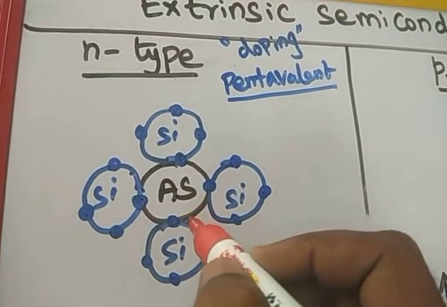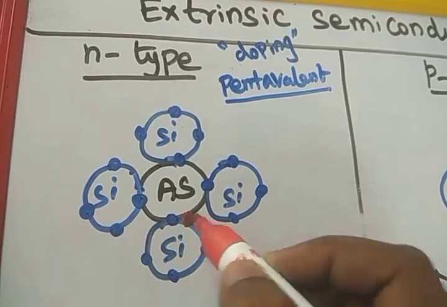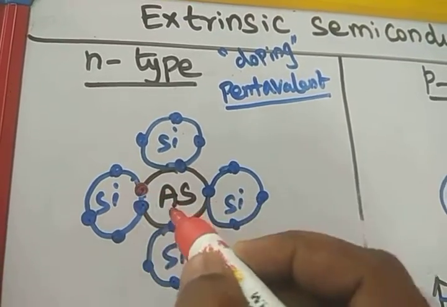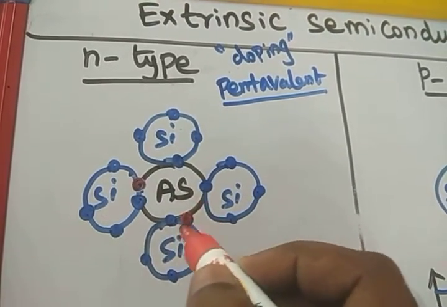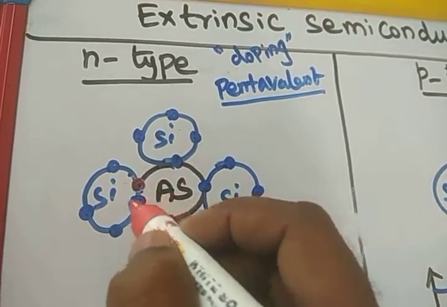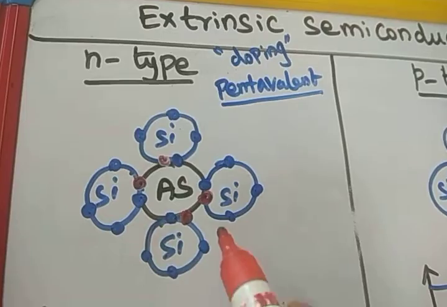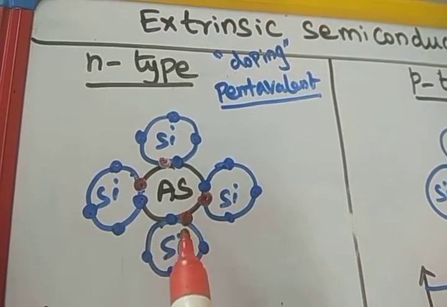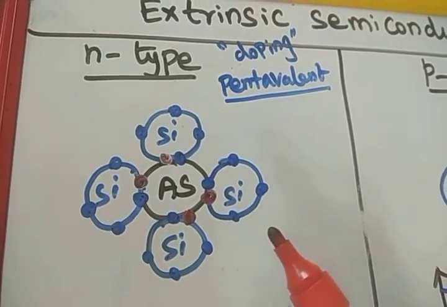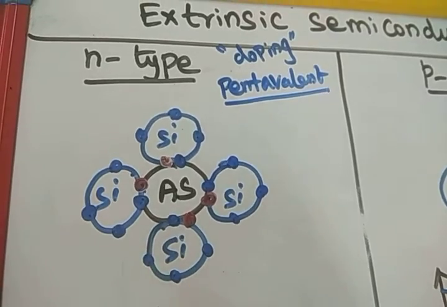For arsenic, how many electrons are there? 5 electrons. This arsenic atom makes covalent bonds with the nearby silicon atoms. Here the covalent bond, here the covalent bond, here the covalent bond. Only 4 electrons pair with the nearby silicon electrons to make covalent bonds.